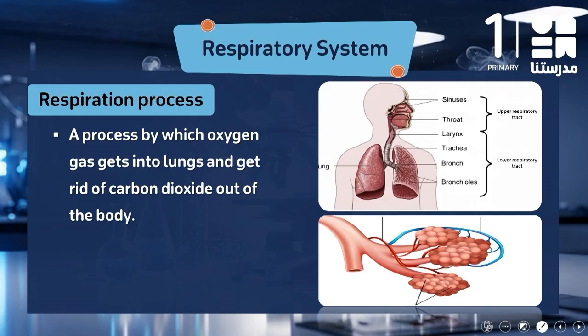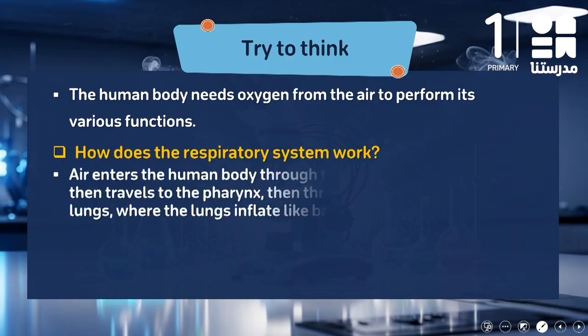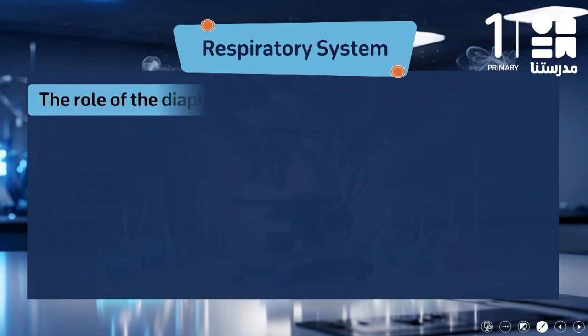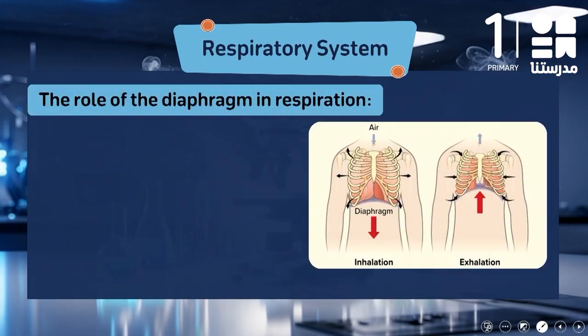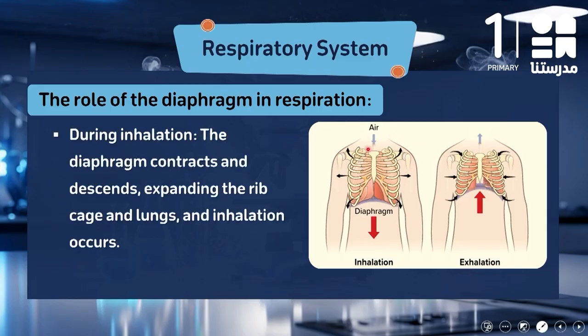The diaphragm plays a very important role in the respiration process, inhalation and exhalation. So what does it do? First, inhalation process. Your diaphragm will move down, contract and descend. So the rib cage and the lungs will expand, increase in size. So the oxygen enters your lungs.